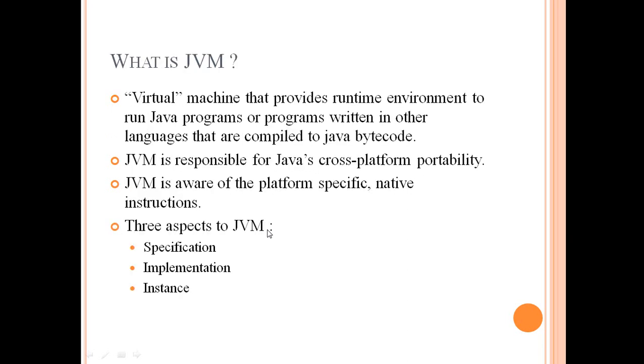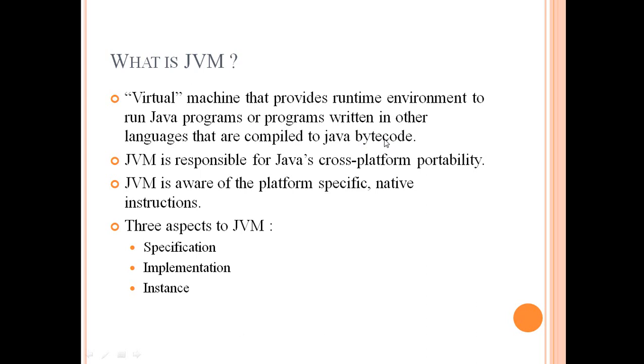Let's now understand what exactly is JVM then. JVM stands for Java Virtual Machine. It's a virtual machine that provides a runtime environment. Typically, a virtual machine is something that sits on top of the actual machine and provides us some environment on which you can work with the native machine, right? So JVM is also a virtual machine that provides us with a runtime environment to run Java programs or programs written in other languages that are compiled to Java bytecode.